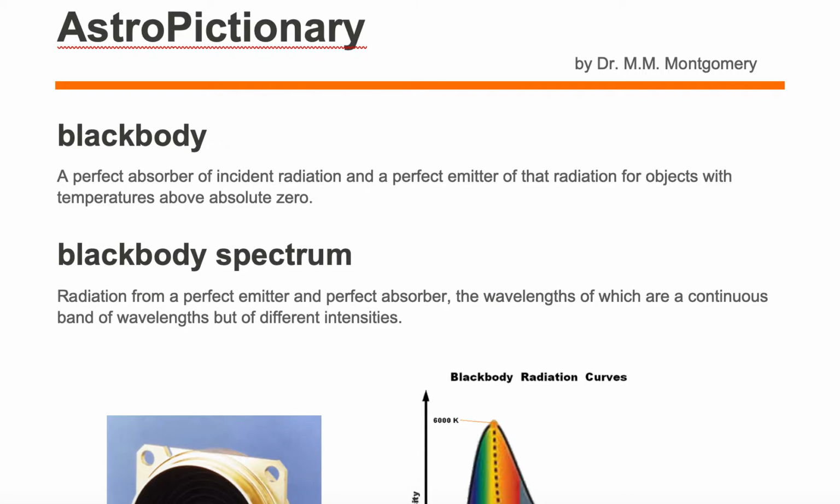Blackbody is a perfect absorber of incident radiation and a perfect emitter of that radiation for objects with temperatures above absolute zero. A blackbody spectrum is radiation from a perfect emitter and a perfect absorber, the wavelengths of which are a continuous band of wavelengths, but of different intensities. Let's first look at blackbody.